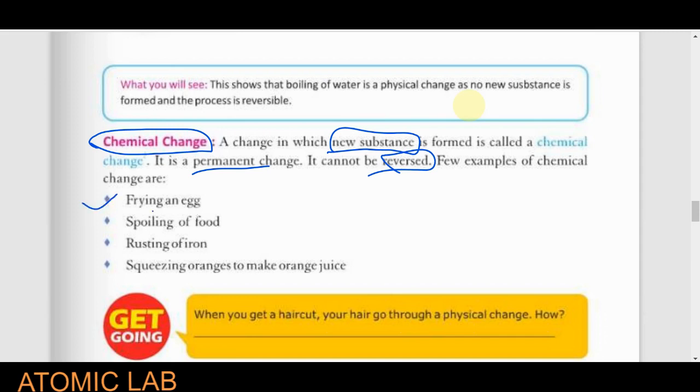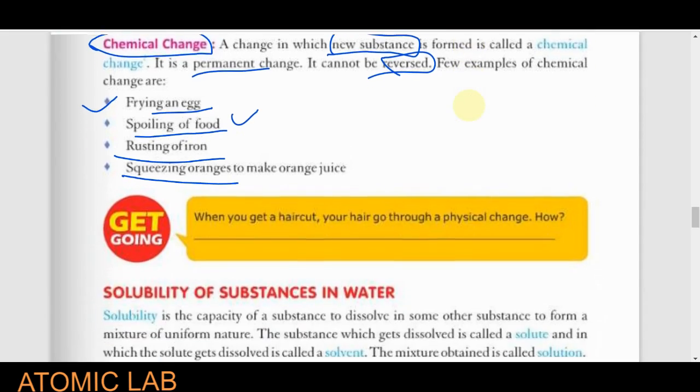Like the frying of an egg. If we fry an egg, definitely we cannot convert the fried egg into the normal egg. Spoiling of food, rusting of iron, squeezing orange. If any fruit is spoiled, then definitely we cannot reconvert it into its original state. So these are examples of chemical change. There are so many examples. If food is spoiled, we cannot make that spoiled food good again. So spoiling of food is also a kind of chemical change. I think you get the meaning of it.